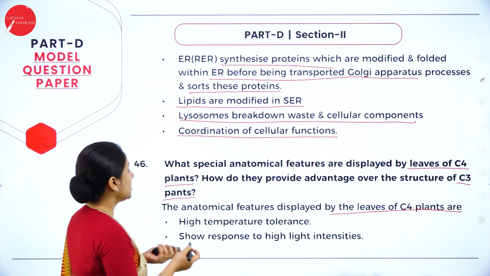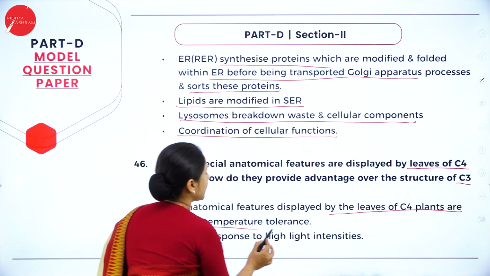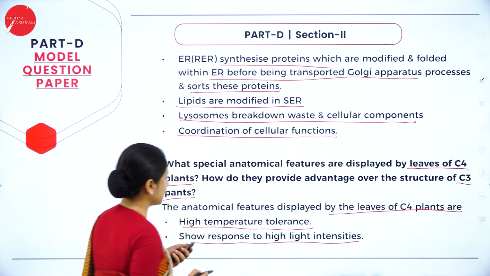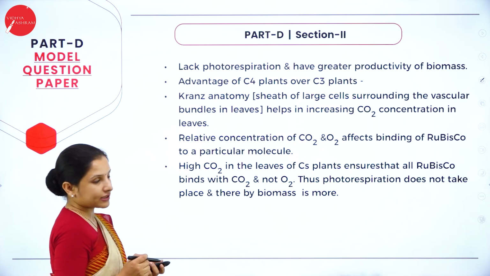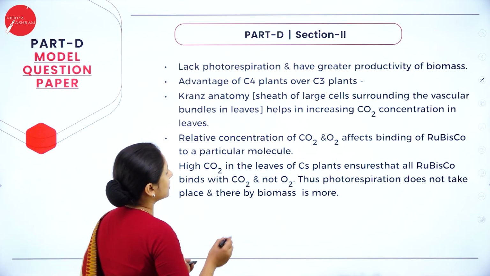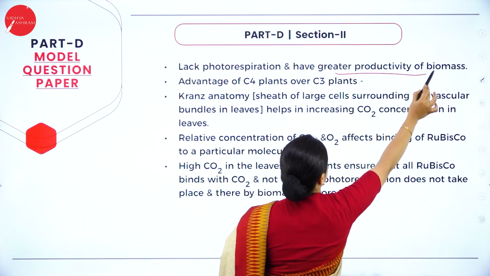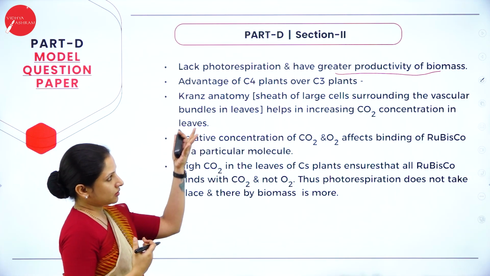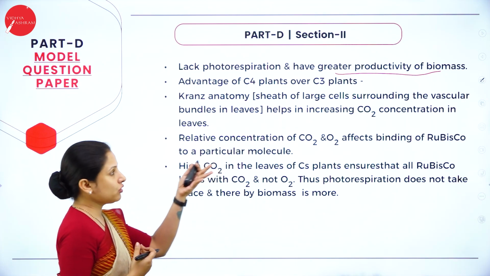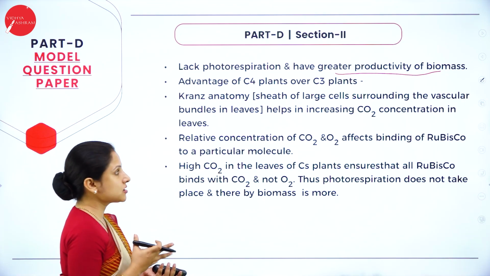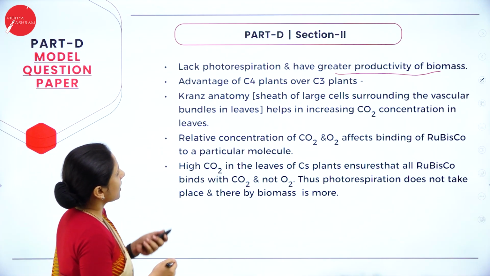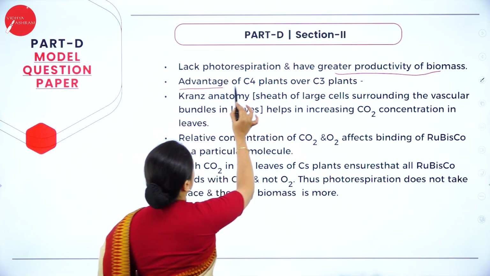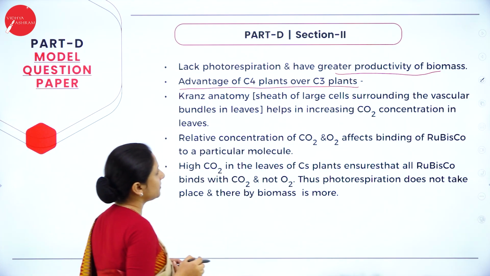Say, for example, they are capable of tolerating high temperature, and they show response to high light intensities. Next, they lack photorespiration and have greater productivity and biomass. Because they lack photorespiration, they have greater productivity of biomass. That is, their dry weight is quite heavy. And we have to write about the advantage of C4 plants over C3 plants.